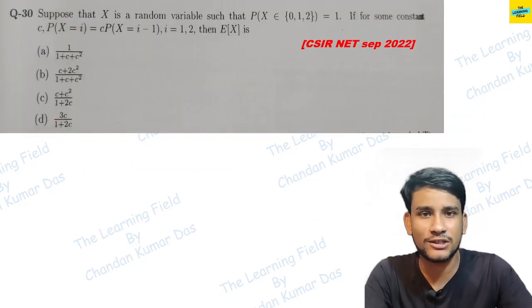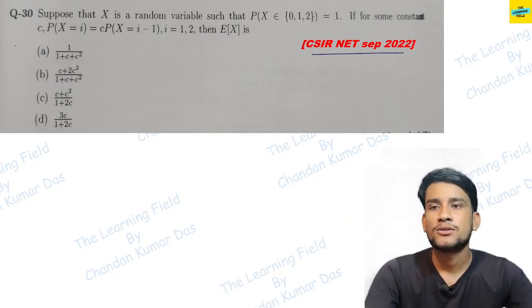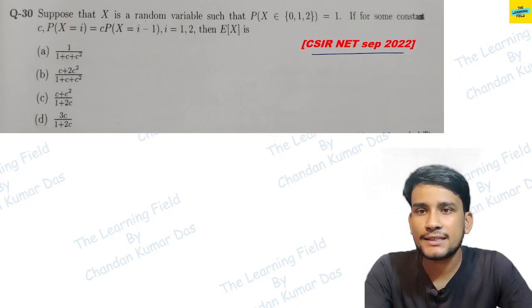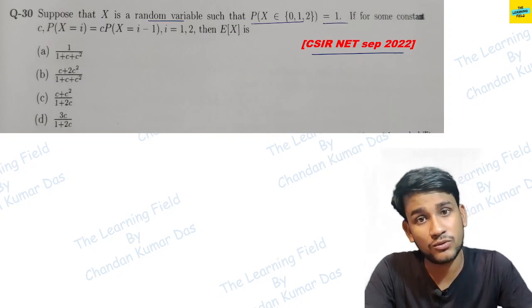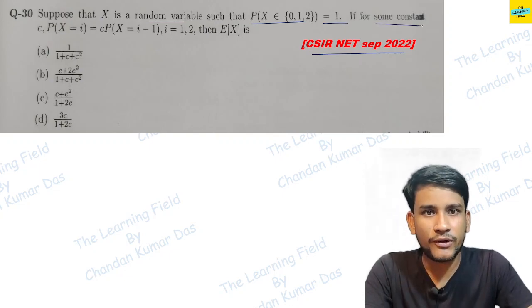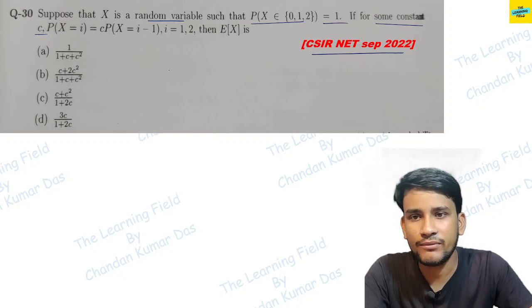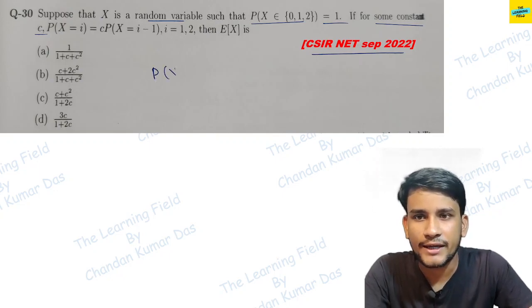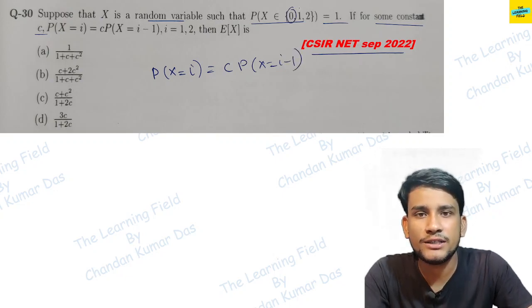Now going to the next question. This is the question of September 2022. It says suppose x is a random variable such that the probability of x belonging to 0, 1 and 2 equals 1. For some constant c, it is given that the relation is probability of x equal to i equals c into probability of x equal to i minus 1, and you have the points 0, 1 and 2.